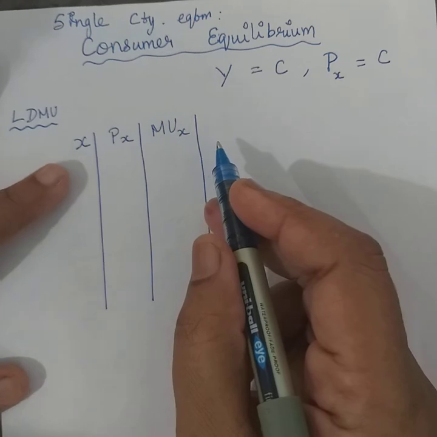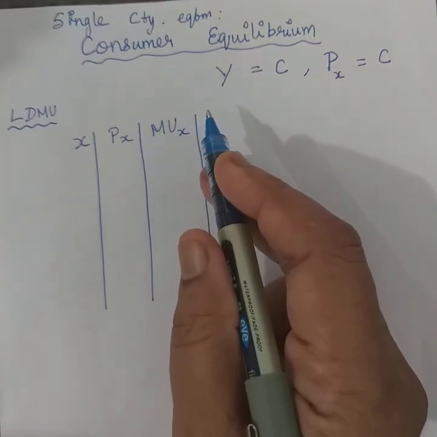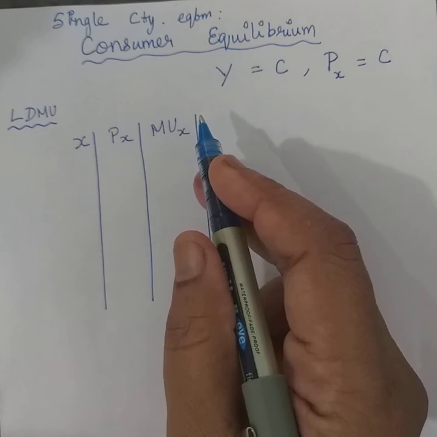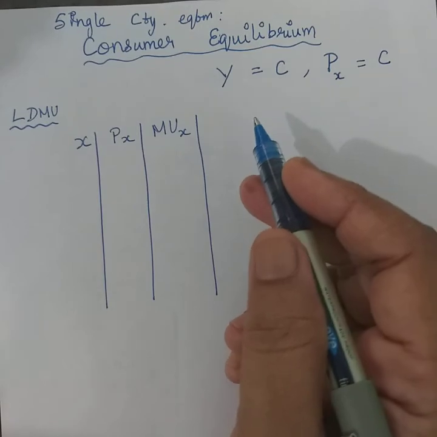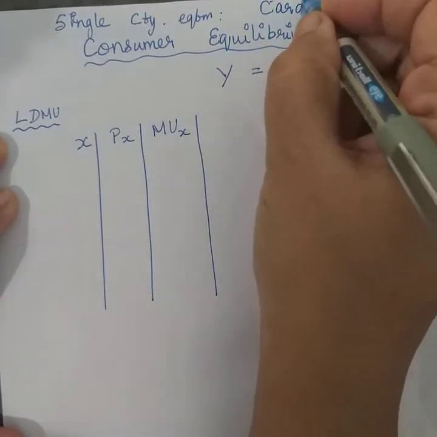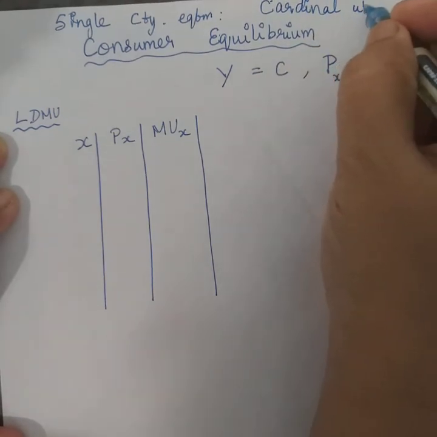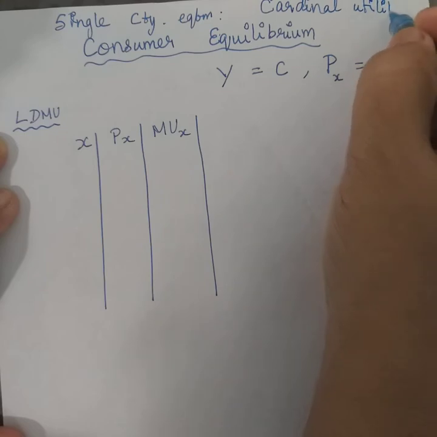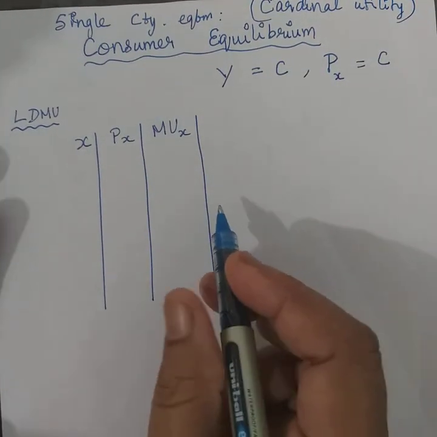Now, as per this single commodity case, otherwise called the cardinal utility theory, right? It is called the cardinal utility theory, and it is one of the earliest theories which holds good even now, right?